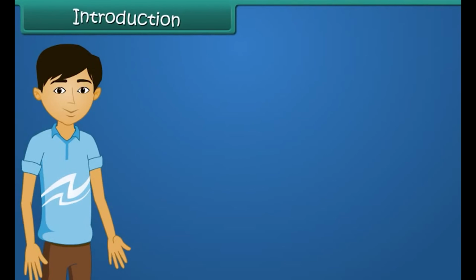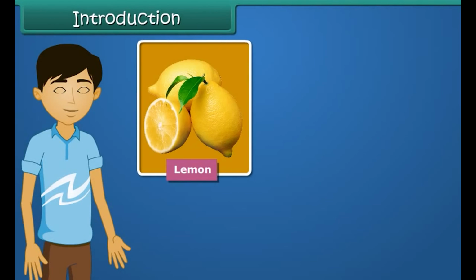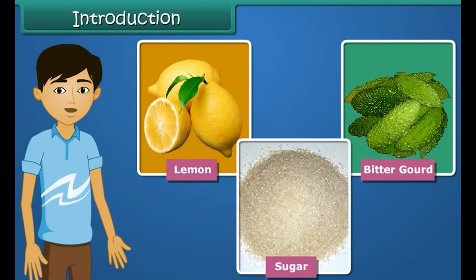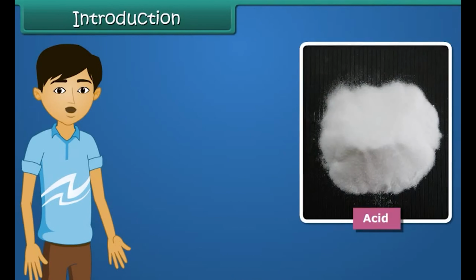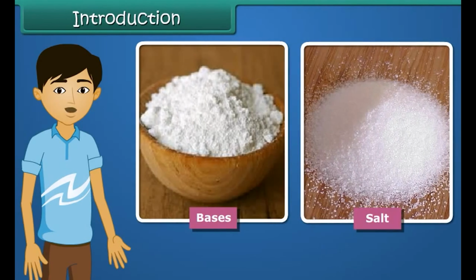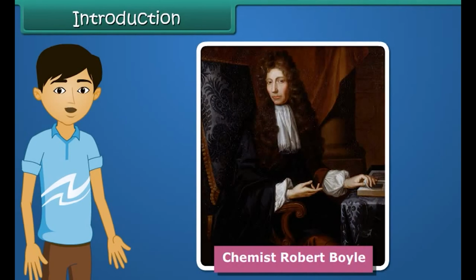Introduction. Hello students, we have lemon, bitter gourd and sugar. Some of these fruits taste sour, some taste bitter, some taste sweet, and some are salty. The sour, bitter, sweet and salty taste of foods arises due to the presence of acids, bases and salts in them. In the 17th century, chemist Robert Boyle first labeled substances as acids and bases.